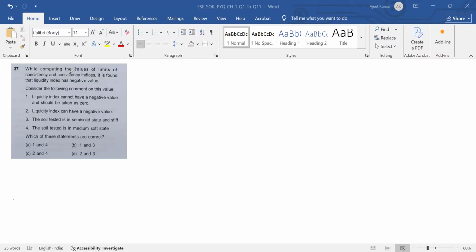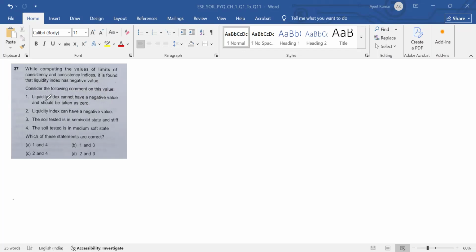While computing the values of limits of consistency and consistency indices, it is found that liquidity index has negative value. Consider the following comments on these values. First: liquidity index cannot have negative value and should be taken as 0. So this statement is wrong.